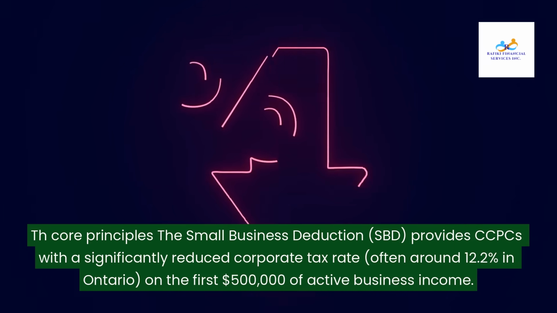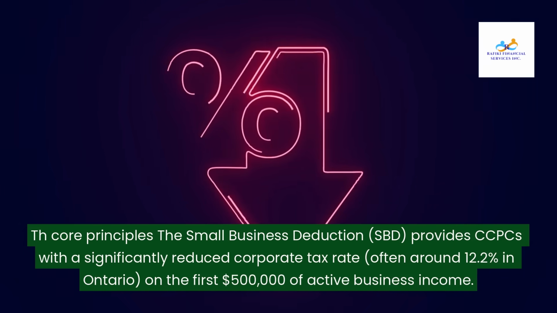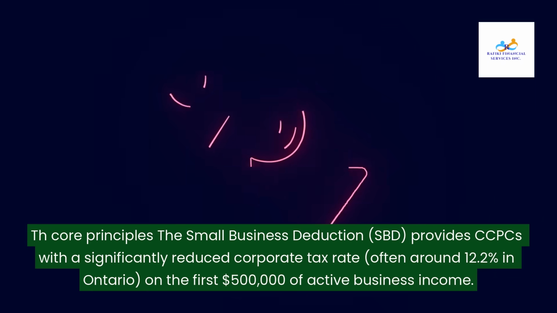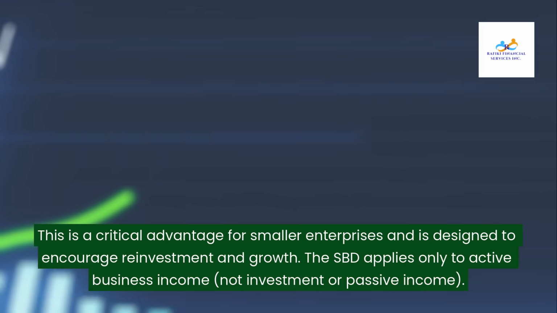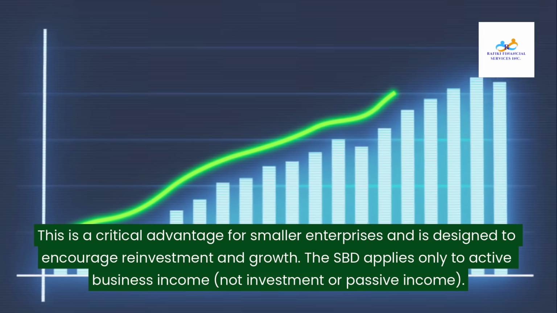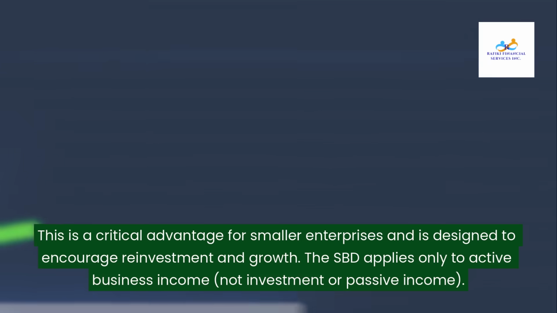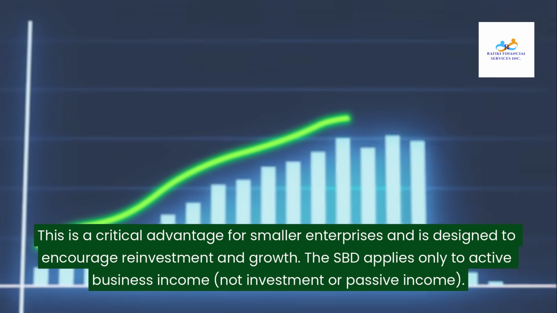The Small Business Deduction, SBD, provides CCPCs with a significantly reduced corporate tax rate, often around 12.2% in Ontario, on the first $500,000 of active business income. This is a critical advantage for smaller enterprises and is designed to encourage reinvestment and growth. The SBD applies only to active business income, not investment or passive income.